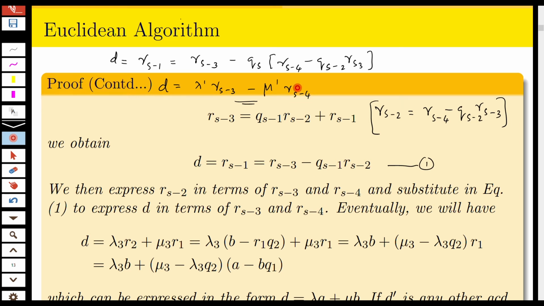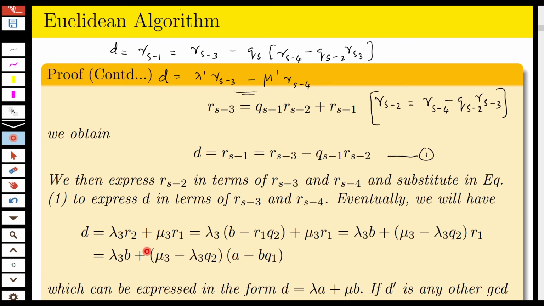Now proceeding this way, you will eventually arrive at D is equal to lambda 3 times R2 plus mu 3 times R1. Now you substitute for R2. R2 is B minus R1 Q2, plus mu 3 into R1. Again, you can express this as lambda 3 times B plus (mu 3 minus lambda 3 Q2) times R1. And again, you can express R1 as A minus B Q1. So, lambda 3 into B plus (mu 3 minus lambda 3 Q2) into (A minus B Q1).